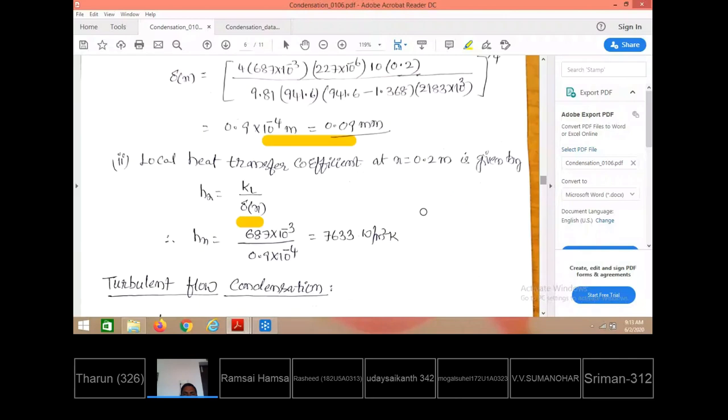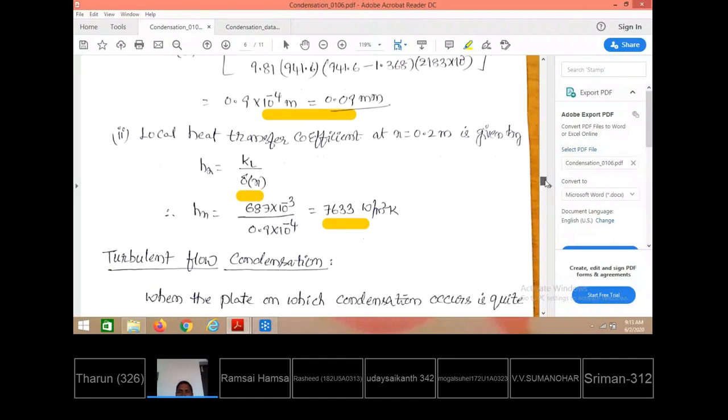Divided by the delta x value, which I just got as 0.9 into 10 power minus 4 meters, the value I get is 7633 watt per meter square Kelvin. At x equal to 0.2 meters, the heat transfer coefficient is 7633. This is how maximum heat transfer takes place, either during boiling or condensation, with maximum heat transfer coefficients while the fluid is undergoing phase change.